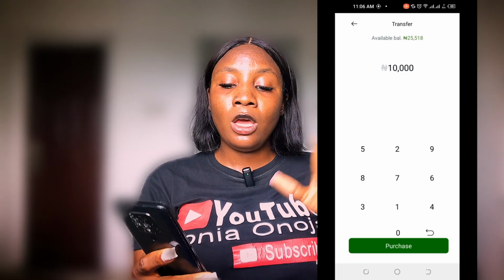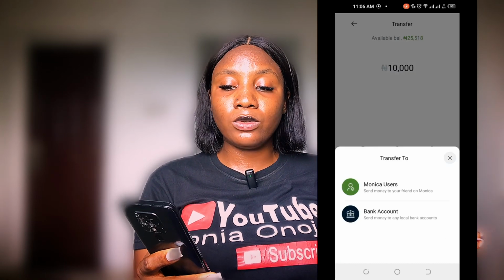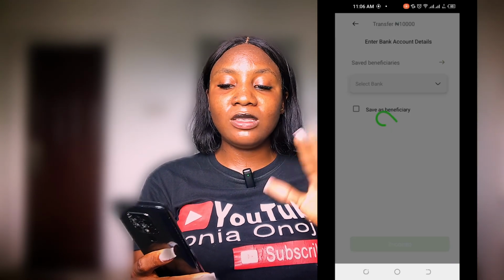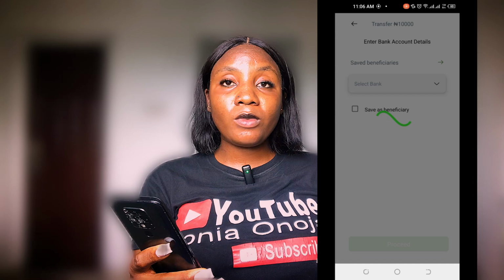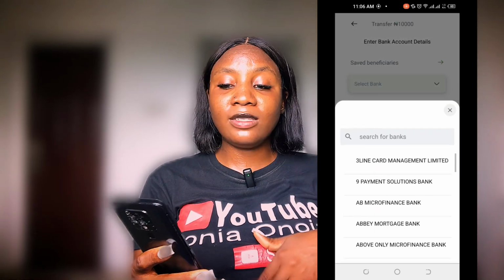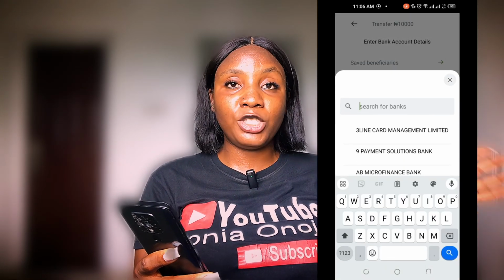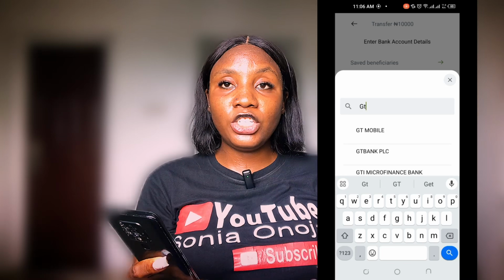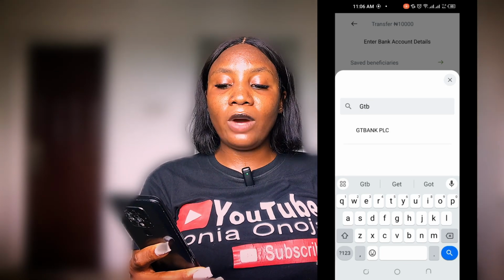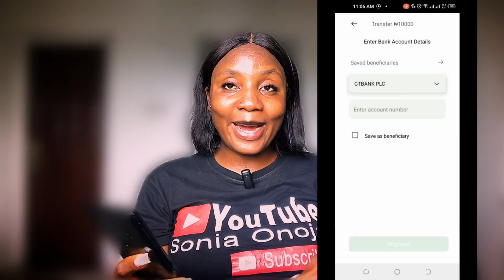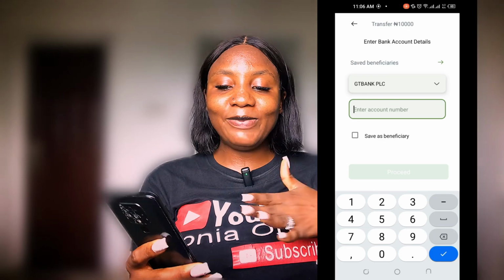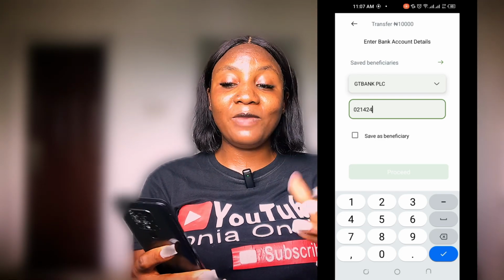It's going to pop up this where you're going to be putting your bank account. So I click on bank account, and this is me letting it load. And you're going to be choosing your bank. So for myself, I choose GTB because I'm going to transfer to my GTB account. So after choosing GTB, I'm just going to go ahead and enter my account number.